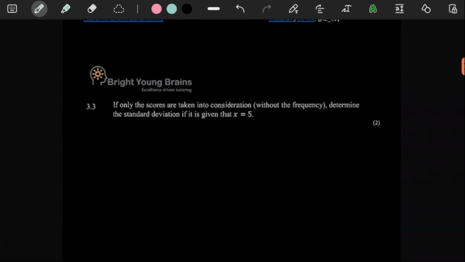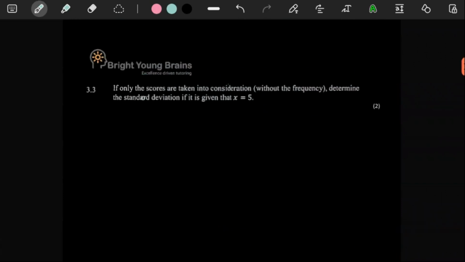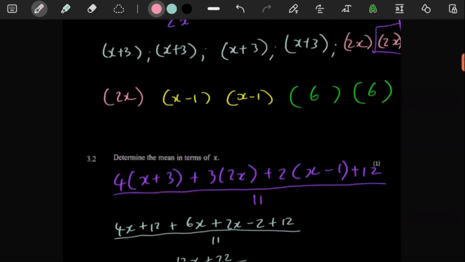So it says here 3.3. If only the scores are taken into consideration without the frequency, determine the standard deviation if it is given that x is a 5. So if x is a 5 and we need to get the standard deviation, we can just use our calculator for that. Remember, we have 4 sets of marks here. The first one they gave us as x plus 3.